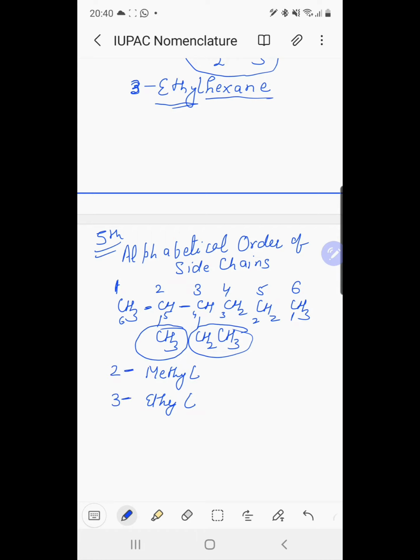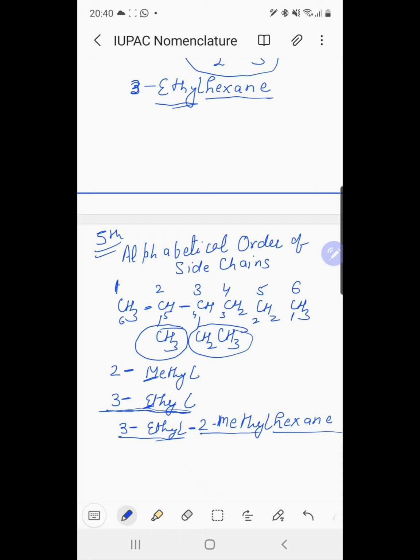Now alphabetically, A, B, C, D, E comes before M. So first we write 3-ethyl, then separated by hyphen 2-methyl hexane. So the name of the compound is 3-ethyl 2-methyl hexane.